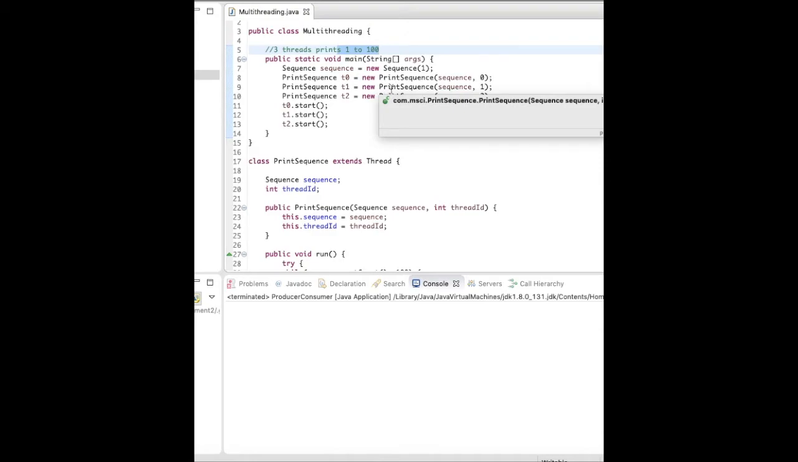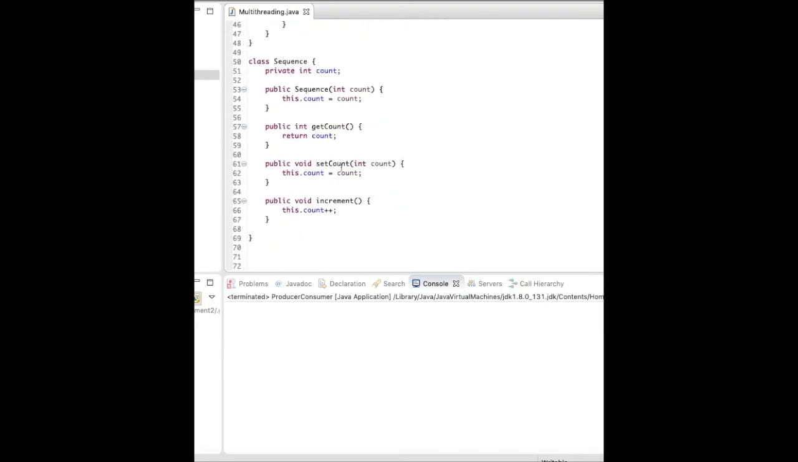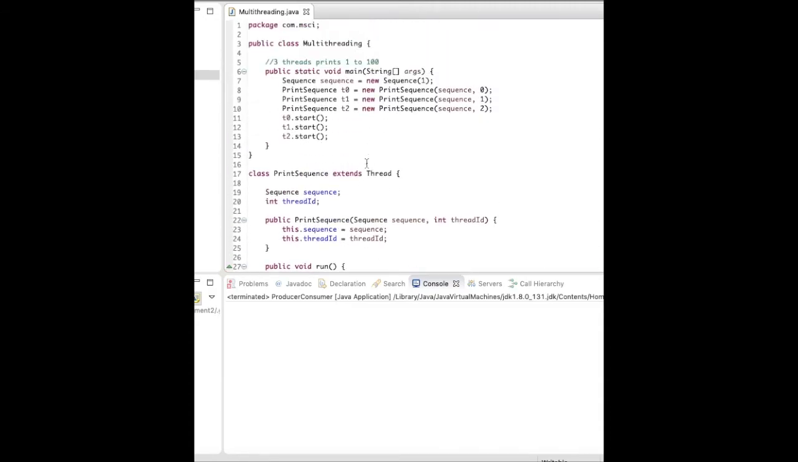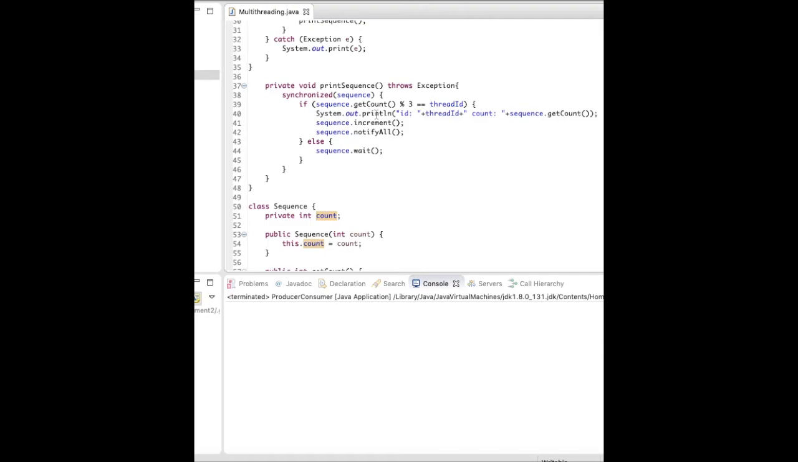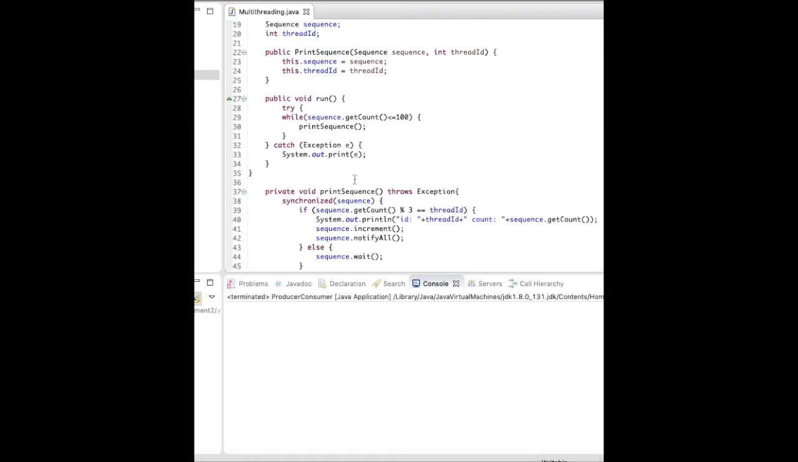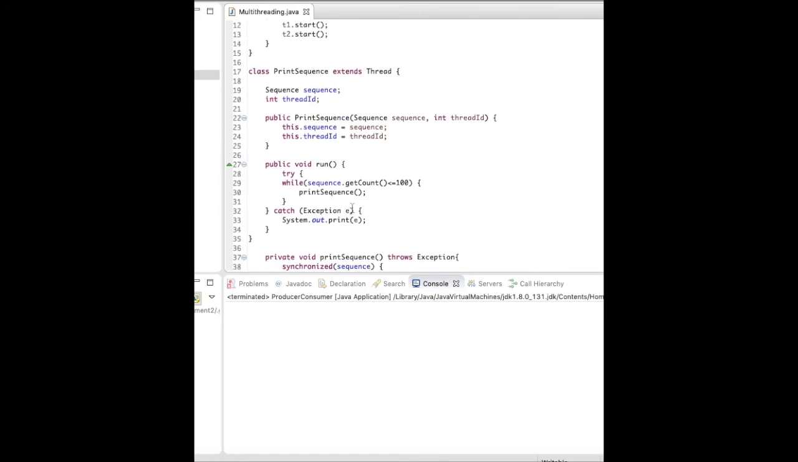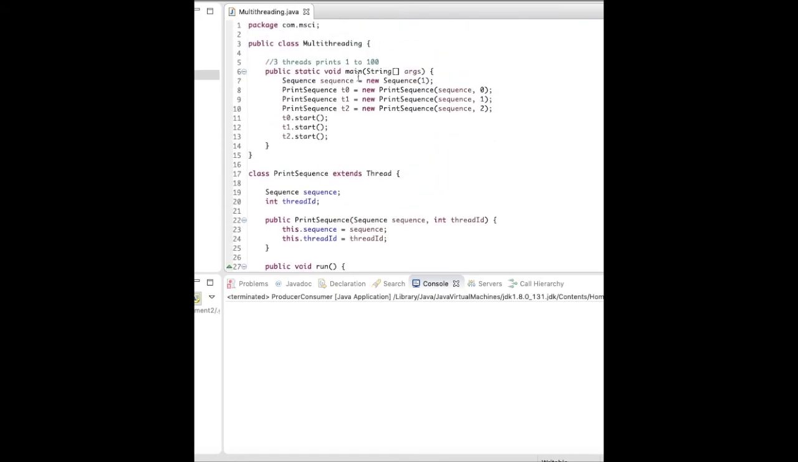For that, what I have done is this sequence class which is handling the count. So we have used a kind of semaphore concept here. In the sequence class, there is an int count variable which is holding the count, initially a constructor, getter, setter, and the increment operator, which will increase its value. So in the main class, I have created the sequence object.